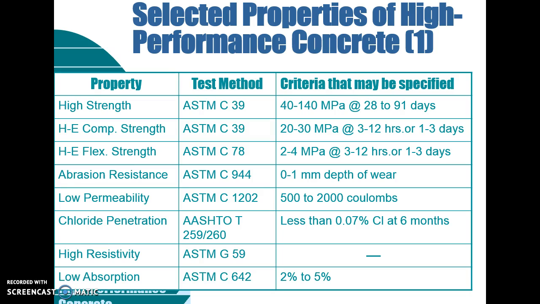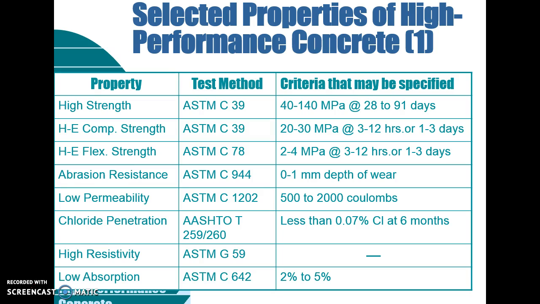And next, the property is abrasion resistance, ASTM C944. The criteria that may be specified is 0 to 1 mm depth of wear. Next property is low permeability. For this property, the test method is ASTM C1202, and the criteria that may be specified is 500 to 2000 coulombs. Next, chloride penetration, AASHTO T259 and T260. The criteria that may be specified is less than 0.07% chloride at 6 months.